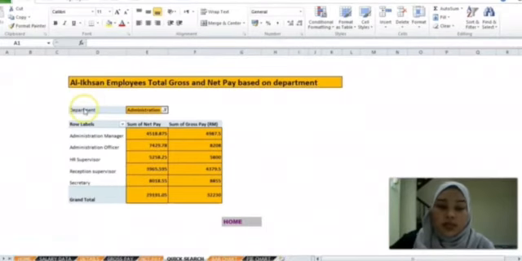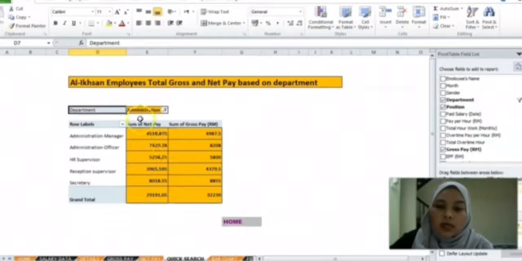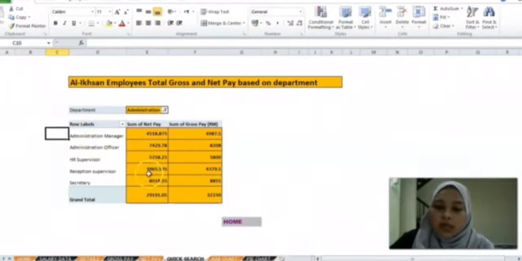Okay, for this sheet, we are using the pivot table in order to recognize the total gross and net pay based on the department. This helps the employer to recognize which department they need to pay a lot for their employees.